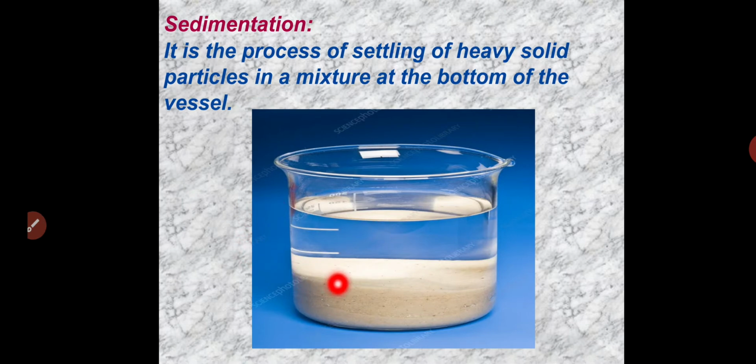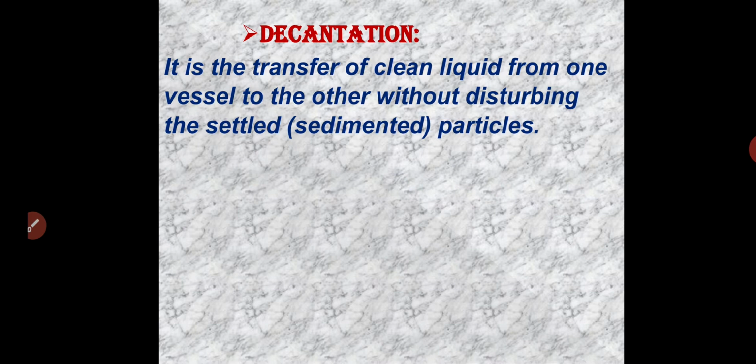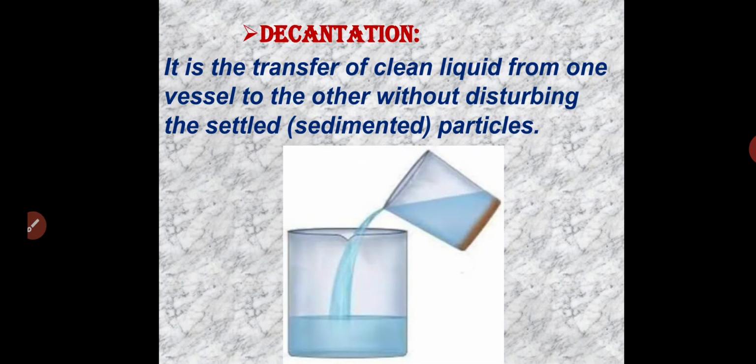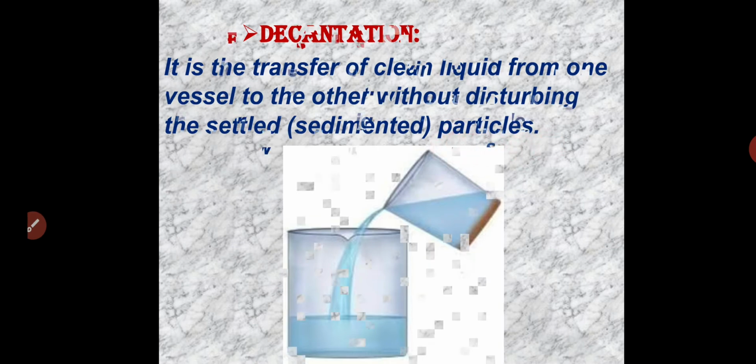Next is decantation. When we separate this water into another container without disturbing the sand, this process is called decantation. You can observe in the drawing that when we separate the water from the settled particles, that is decantation. It is the transfer of clean liquid from one vessel to another without disturbing the settled, or sedimented, particles.